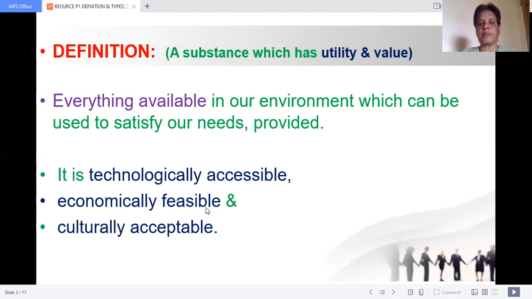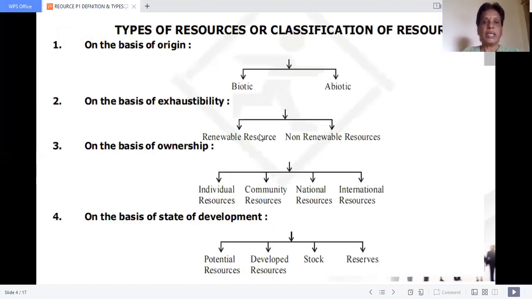What is culturally acceptable? Many resources are there, like liquor and all. Can you call it a resource because it has utility and it has value? It should be culturally acceptable, not antisocial. Okay, children? So resources are any object which has utility and value, provided it is technologically accessible, economically feasible, and culturally acceptable.